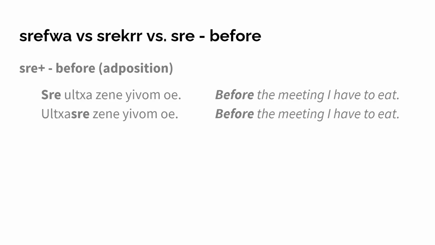Note that I marked it with a plus, which of course means that it causes lenition. In this case, there is no lenition because u is not one of the sounds that changes. Lenition applies to consonants. But for example, if we would have sre kamt on before midnight, there you hear that the kamt on would change into kamt on. So sre kamt on from kamt on.